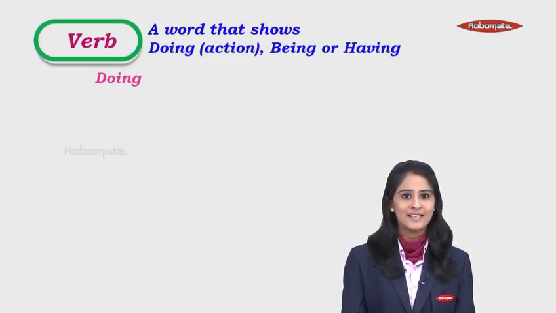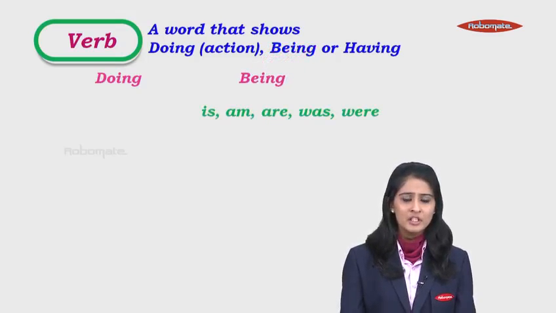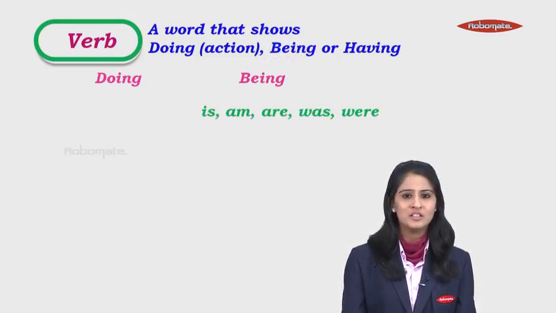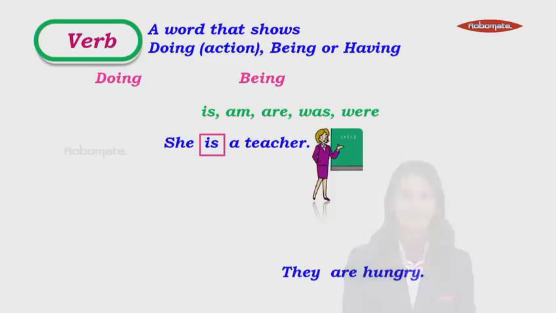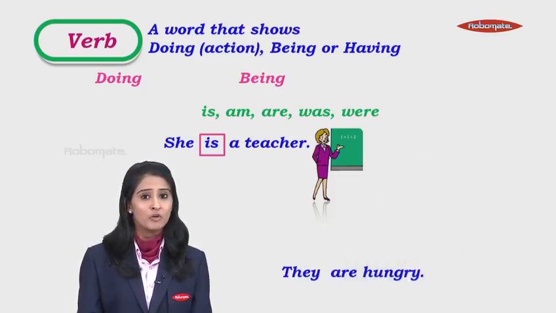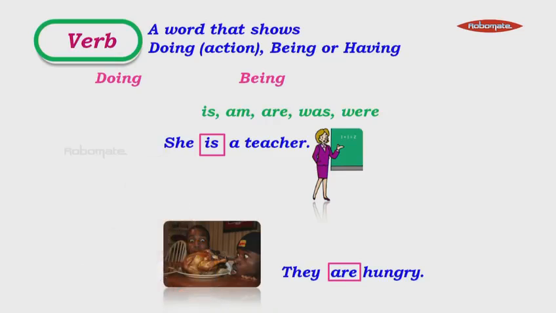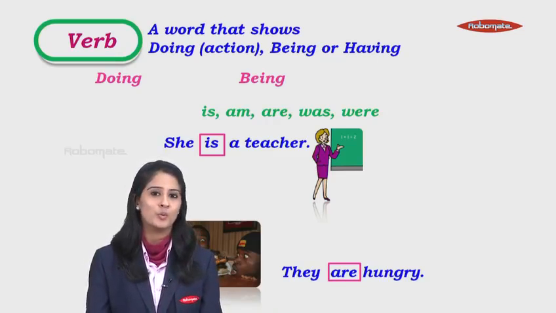Now let's take a look at the next one, that is being. Now in this being, what do we have? The words like is, am, are, was, were, all these are being forms. They show the state of being. For example, she is a teacher. The verb here is is. The next example, they are hungry. The verb here is are. So these verbs like is, am, are, was, were, all these are being and they are all verbs.